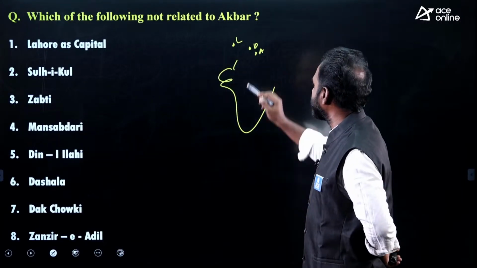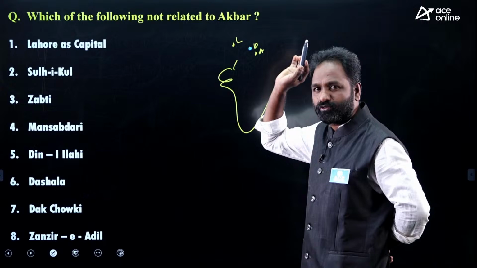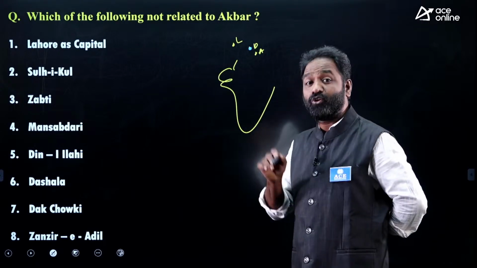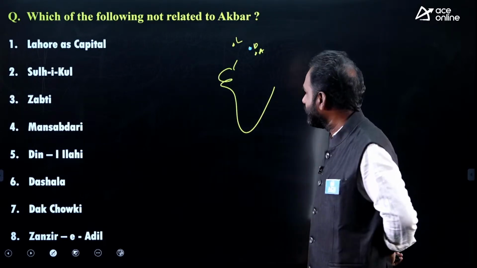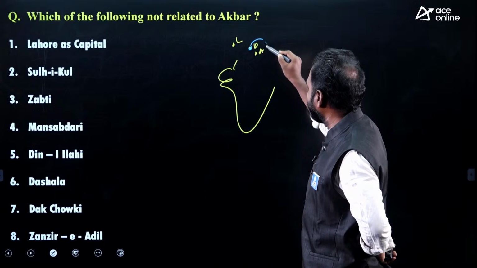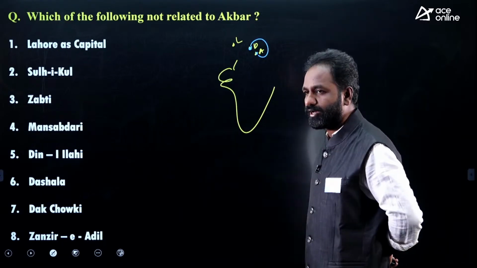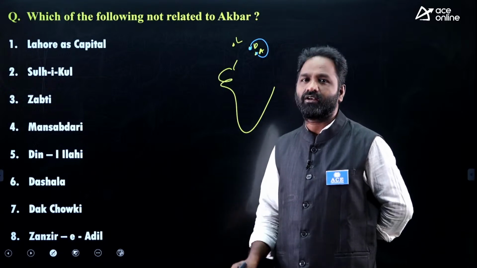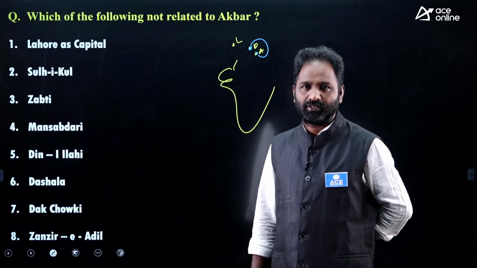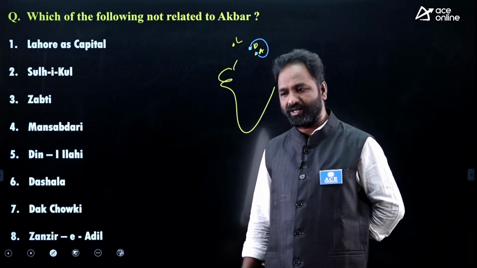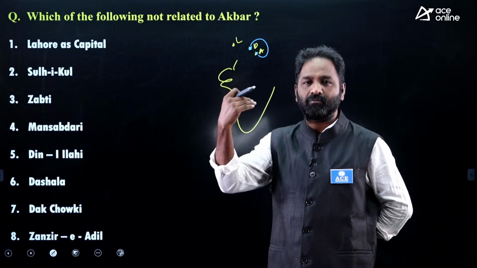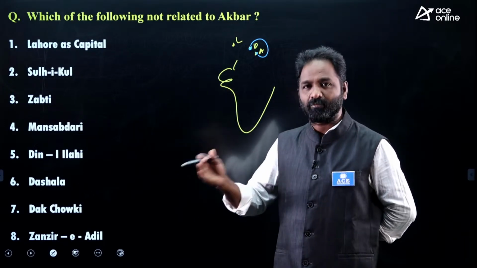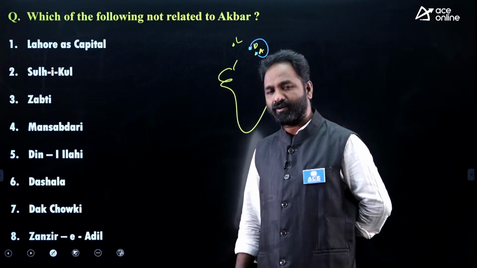Initially their capital city was Delhi, because the Delhi Sultans were there, everybody knows that. But during the Lodi dynasty, they shifted the capital from Delhi to Agra. Till Shah Jahan, they ruled from Agra only. Shah Jahan shifted the capital city from Agra back to Delhi, where he built the Red Fort, everybody knows that.